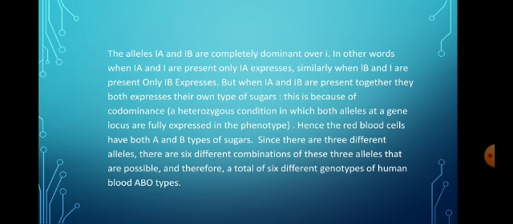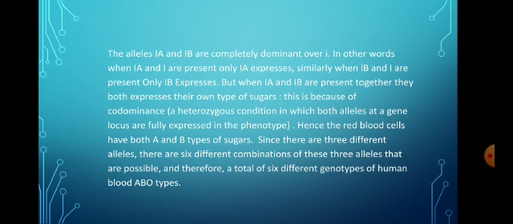Similarly, when IB and small i are present, only IB will express itself. But when IA and IB both are present together, then both of them will show their own types of sugar. This is because of the phenomenon of codominance.